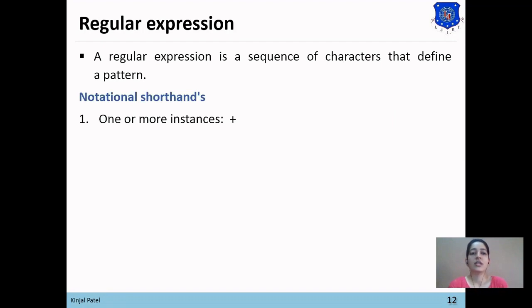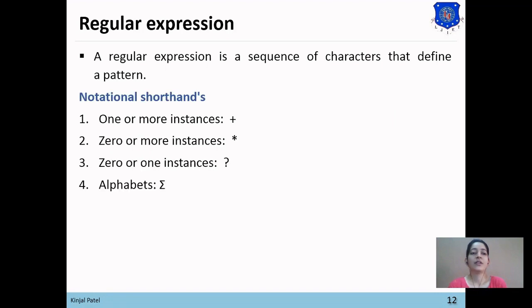First, to denote one or more instances of a language, plus is used. To denote zero or more instances of a language, Kleene star is used. To denote zero or one instance, question mark is used. And to denote alphabets, sigma is used.